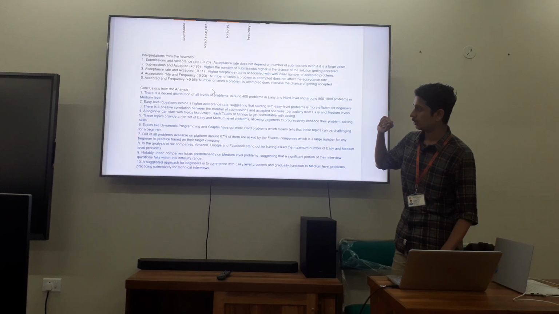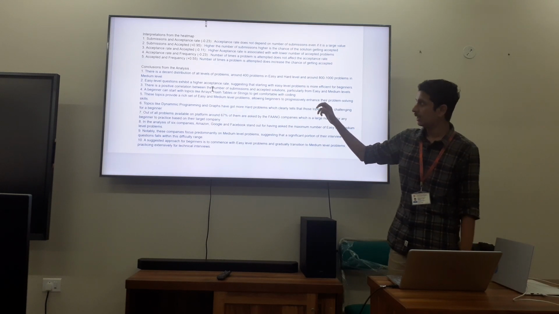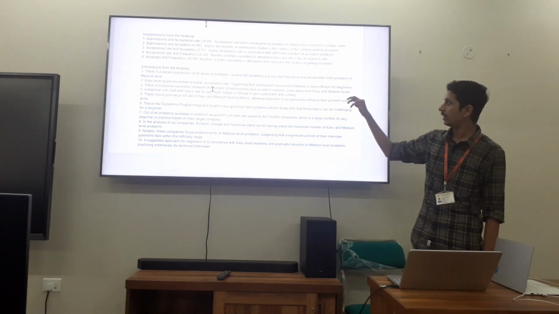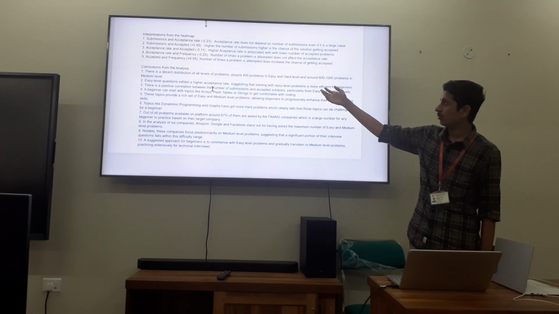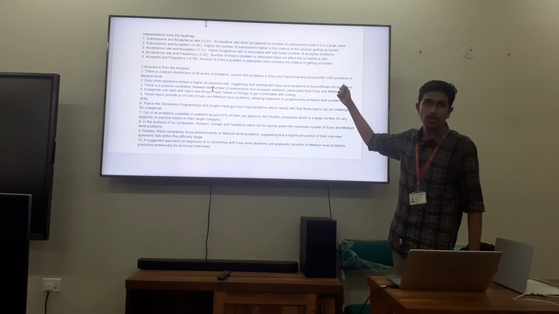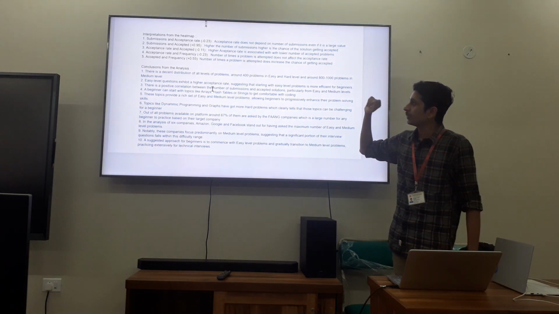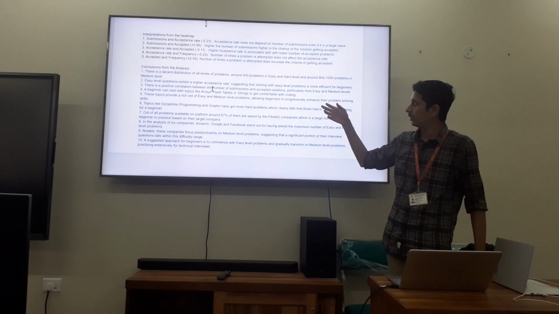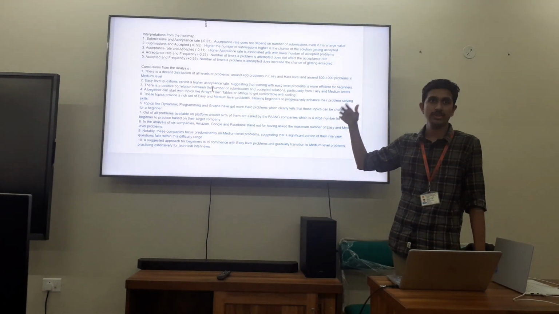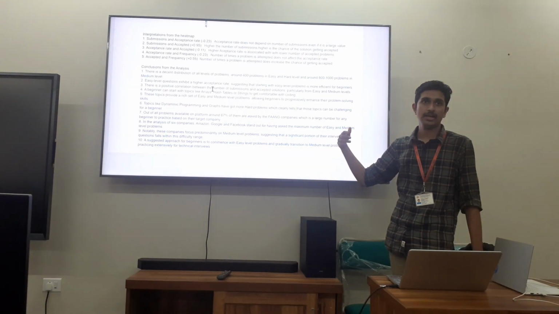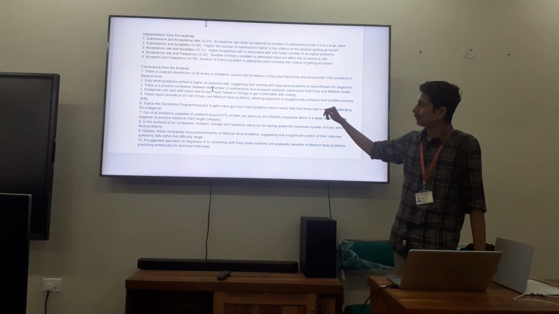Then these are some conclusions that I've made from the analysis. There is a decent distribution of all levels of problems: easy, medium, and hard. Easy problems and hard problems are around 400 each, and at the medium level we have 800 to 1000 problems. The easy level questions exhibit a higher acceptance rate, which suggests that starting off with these questions would be very efficient and easy for a beginner.